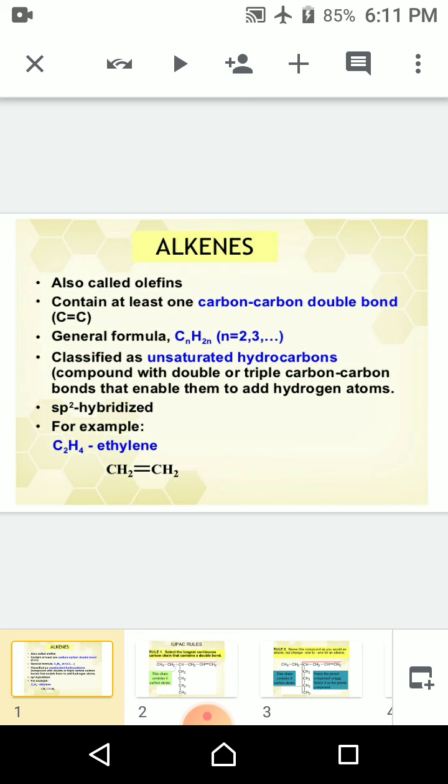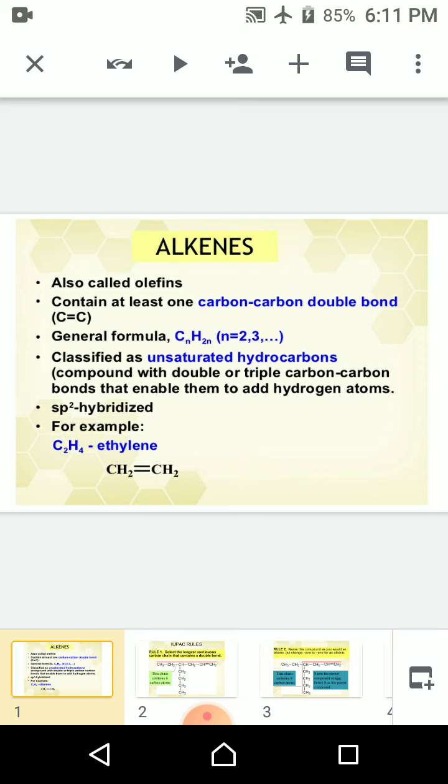As you know, alkenes are a type of hydrocarbon having unsaturation. They are also called olefins. Saturated hydrocarbons are called alkanes and have another name, paraffins, and unsaturated hydrocarbons are known as olefins. They contain at least one carbon-carbon double bond. Alkenes have the general formula CnH2n, where the value of n is 2, 3, 4, 5, 6 onward, etc.